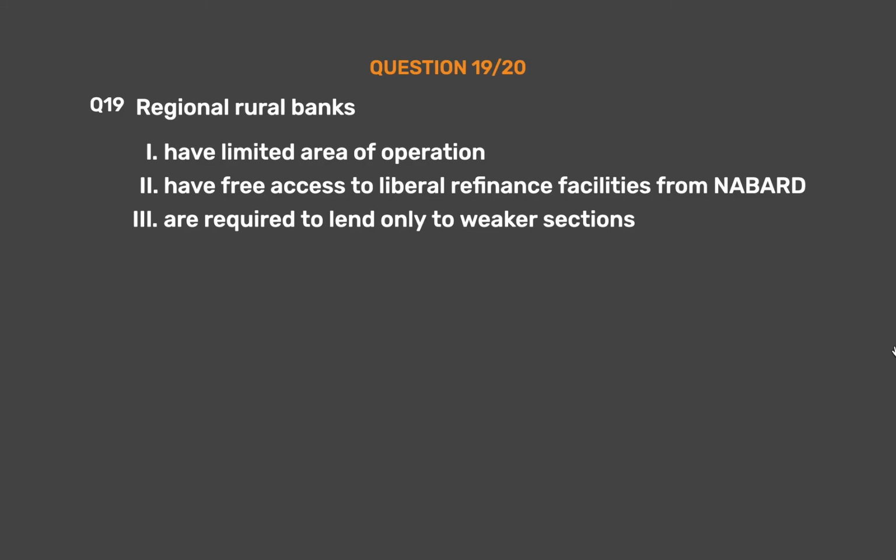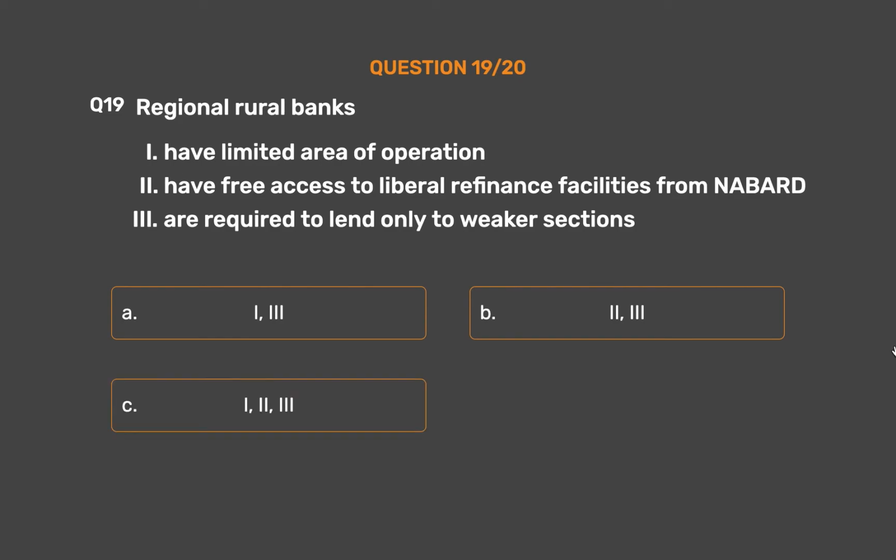Question number 19. Regional rural banks have 1, limited area of operation; 2, free access to liberal refinance facilities from NABARD; 3, are required to lend only to weaker sections. Option A, 3. Option B, 2, 3. Option C, 1, 2, 3. Option D, 1, 2. The correct answer is Option D, 1, 2.